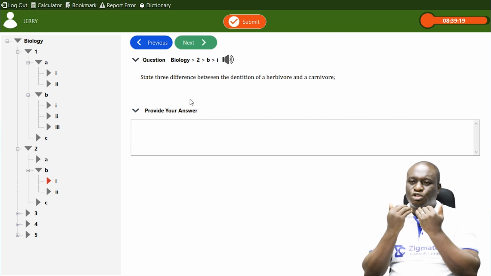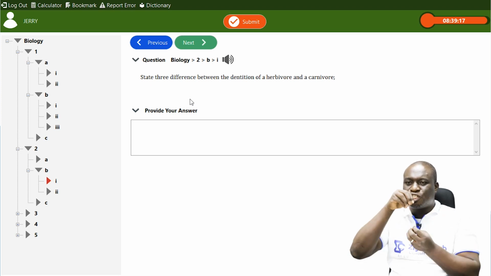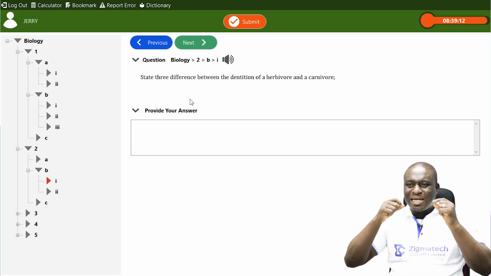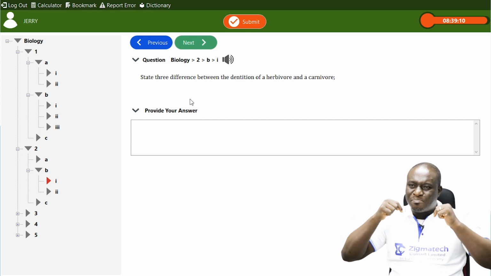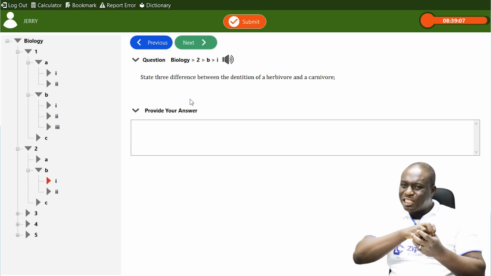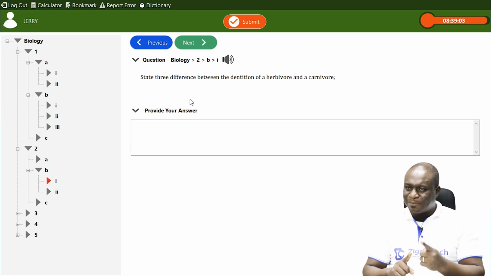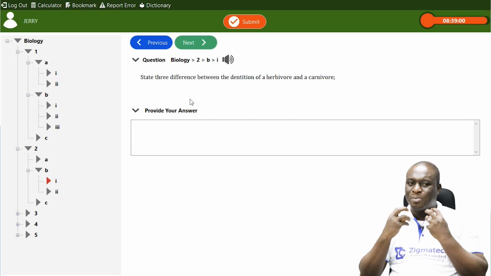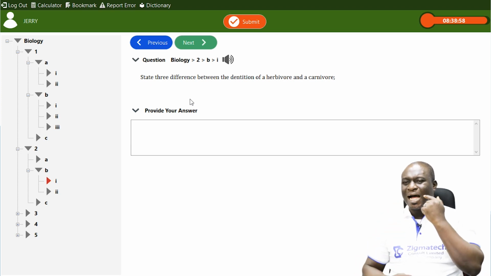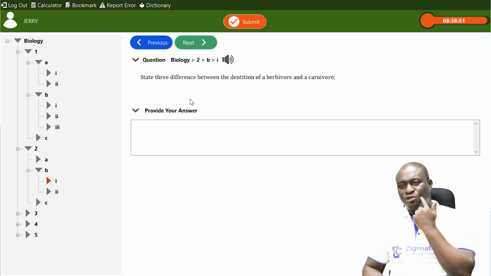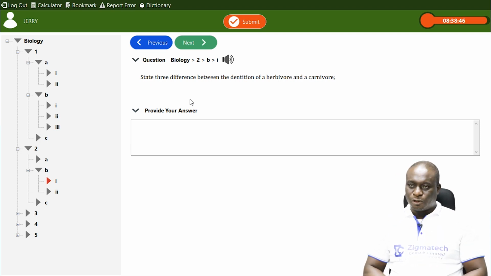Now, the structure of the incisor is chisel shape. It is used for cutting. Then the canine at the edge is sharp and pointy. That is why it is used for tearing of flesh. Now, in terms of a herbivore, like I said, if you check the mouth of a herbivore, there is absence of canine. Why? They don't need it. They feed on only grasses. So absence of canine in herbivore, but there is presence of canine in a carnivore.